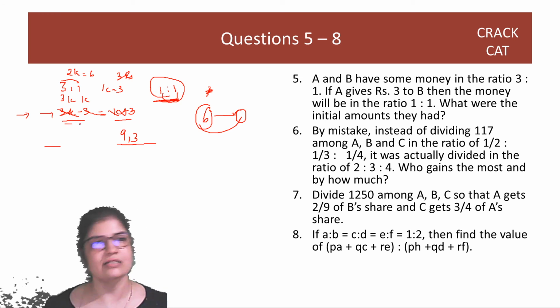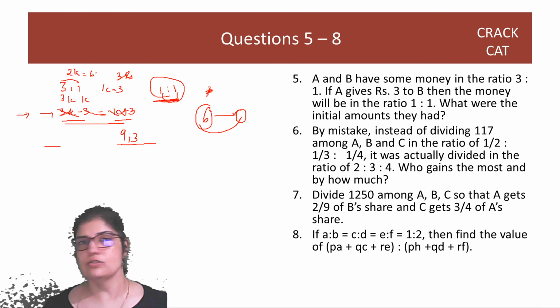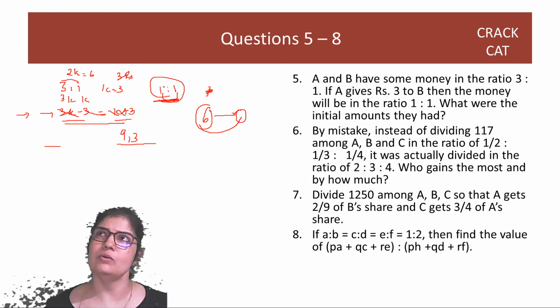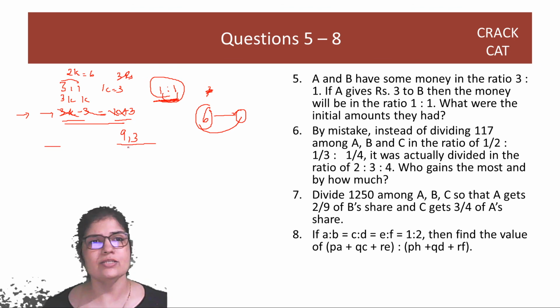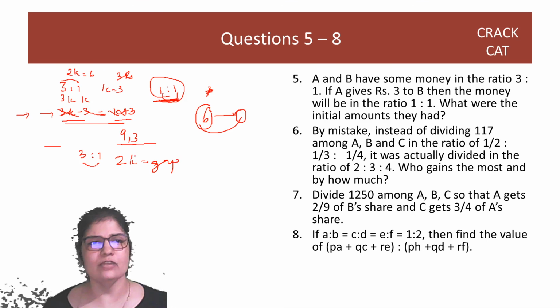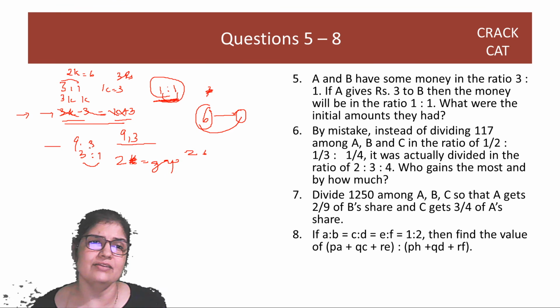You will say, yaar, I'll just solve this. But I want you all to stop writing equations, solving equations. Correct? So I want you all to think, yaar, 3 rupees dene se if they became equal, what was it before the 3 rupees were given? What was the gap between them? Once you get the gap and you know that the ratio is 3:1, that means the difference is 2. That 2k is the gap. And k तो I'm just writing for you all, right? I won't even write k. I'll say 2 का है, 6 है, तो 3 है. So there's just no writing once you get used to this way of thinking. 9 and 3 is what you'll write and you'll just type it in.